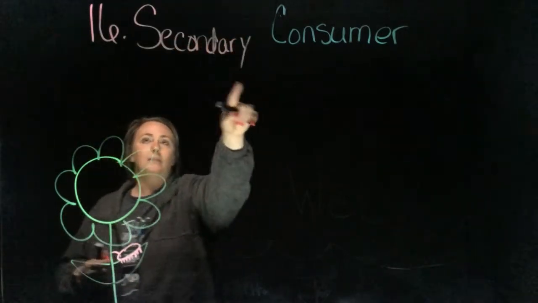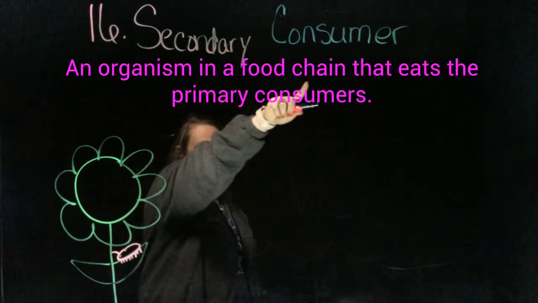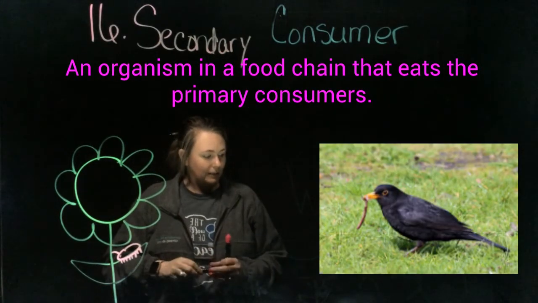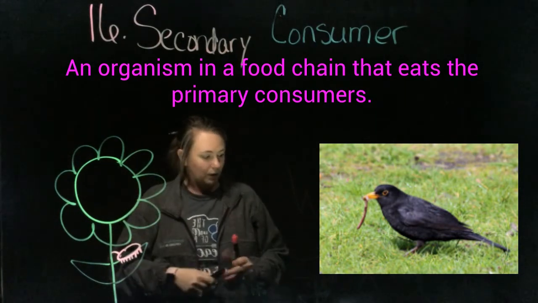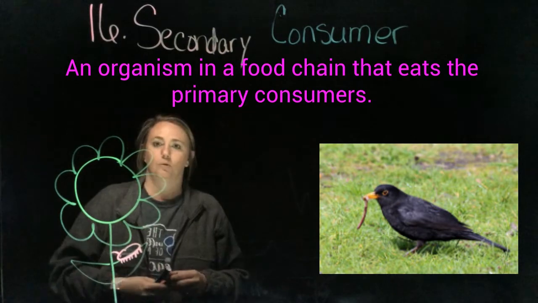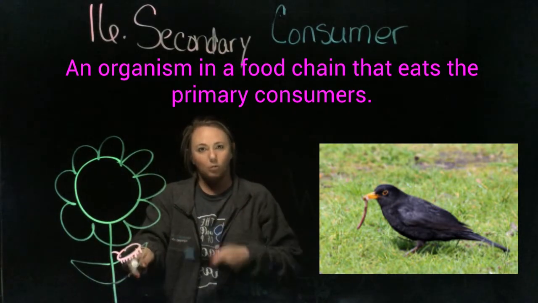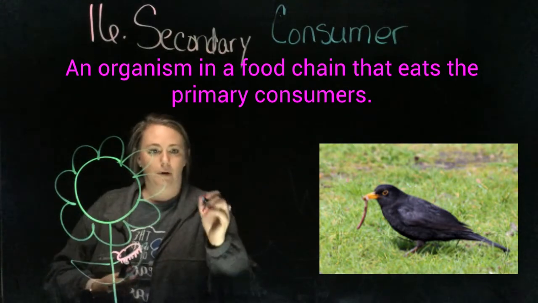Our next word, and I did it in different colors so you can see, 16, is secondary consumer, okay. A secondary consumer means that this is the organism that in the food chain will come along and eat the primary consumer. So what do you think would come along and maybe eat this worm or this caterpillar? Probably a bird.